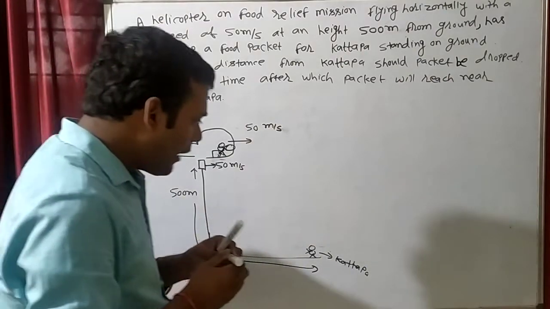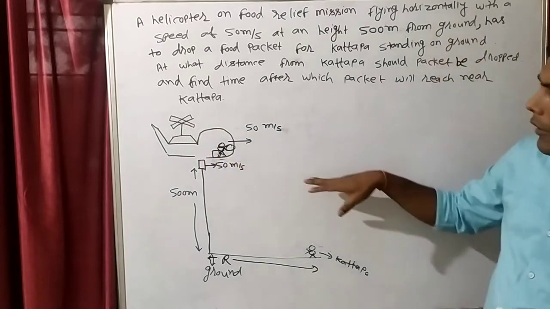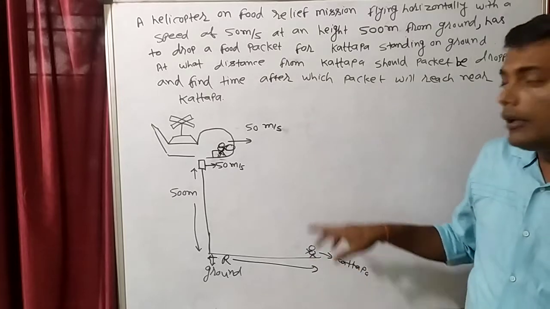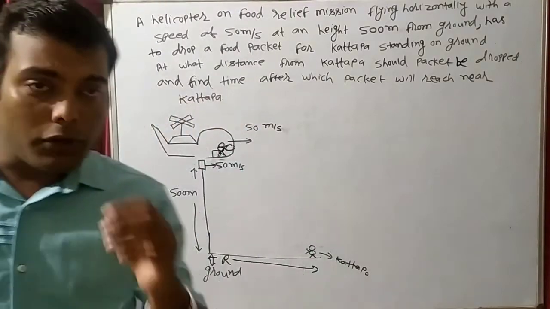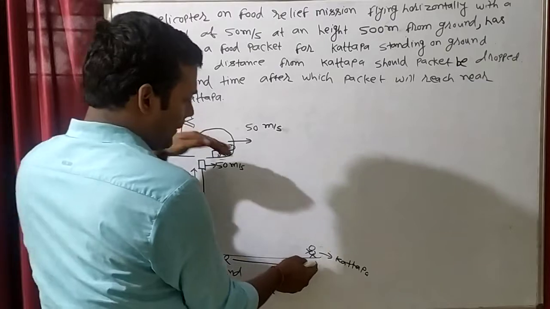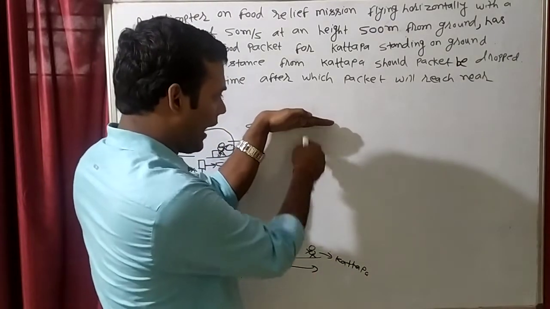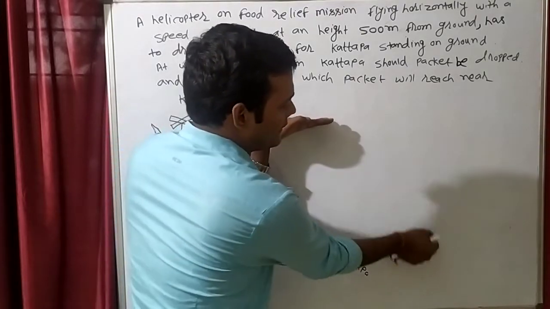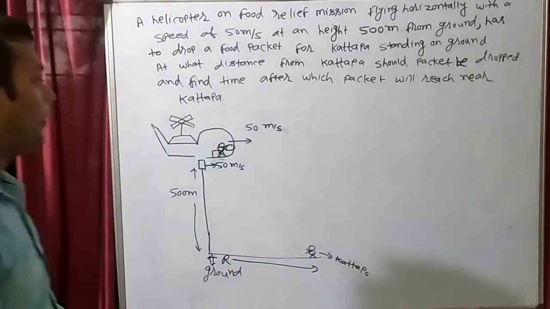Let's see. If I ask you one question: suppose the helicopter comes just above Kachappa, and when you drop the packet, will this packet reach near Kachappa? No. Actually, if the helicopter comes just above Kachappa, who is standing here, and drops a food packet, then this food packet will not come straight down like this. It will go like this, like a parabolic path.